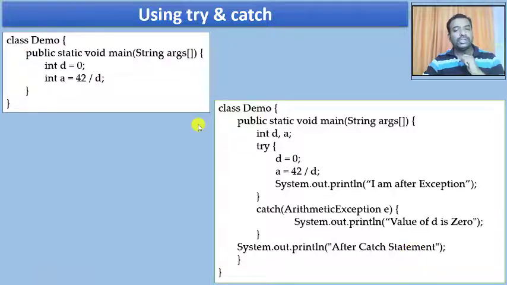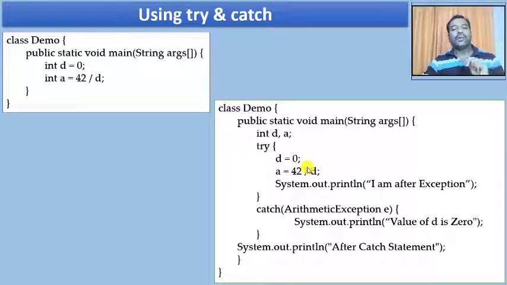Now when I execute this program, what is going to happen? I'm at this line, everything is fine. I will enter the try clause. When I say d equals 0, everything is still fine. When I reach this statement and say 42 divided by 0, this is where the exception is going to occur.